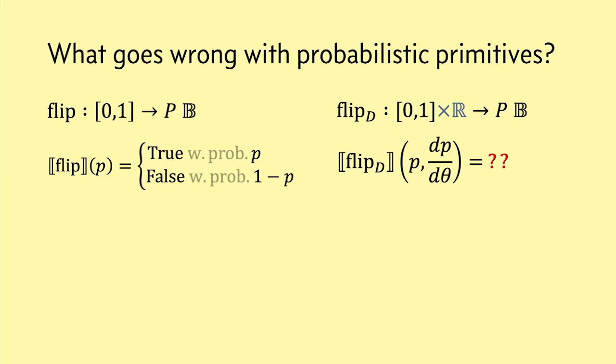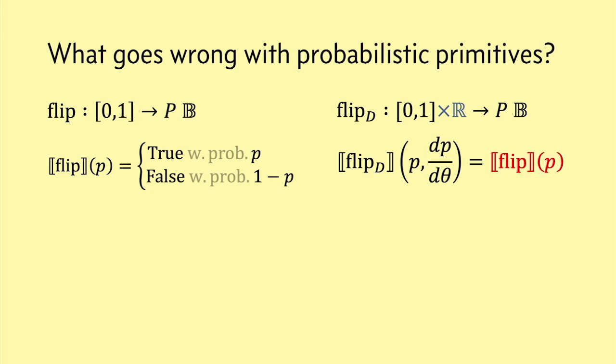And this should worry us a little bit because the actual meaning of flip, its behavior, depends continuously on the input parameter p. So we really should be propagating some kind of derivative information. But the only thing this spec lets us do, the only thing this type lets us do, is return a Boolean to the program. And it's not clear how to propagate that derivative information through a Boolean.